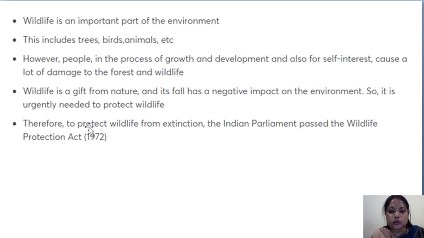However, people in the process of growth and development, also for self-interest, cause a lot of damage to the forest and wildlife. Wildlife is a gift from nature, isn't it? It is nature's gift to us, and its fall has a negative impact on the environment. So it is urgently needed to protect wildlife.